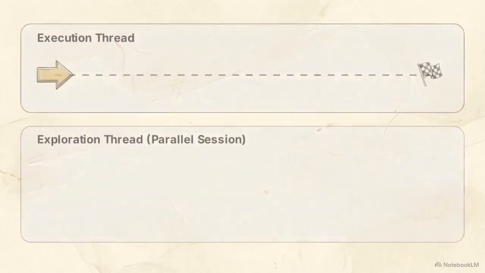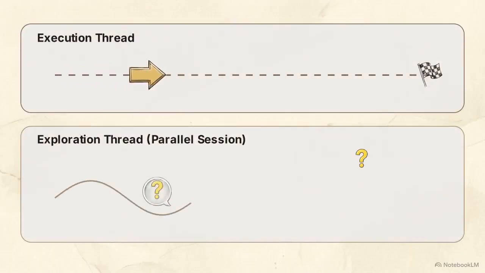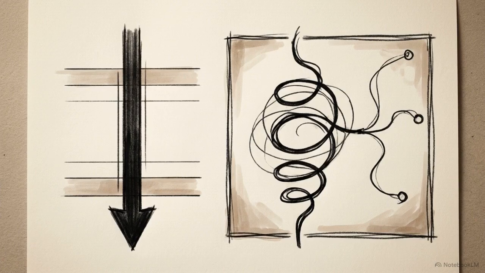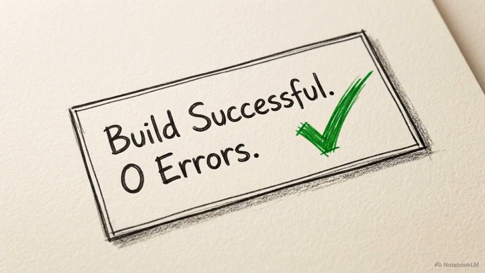Run your tests in a parallel session. Use one thread strictly for producing the result and another for exploring alternatives. Separating these roles protects the execution thread's focus. When the two are kept in different lanes, the workflow remains clean and the agent stays on target.